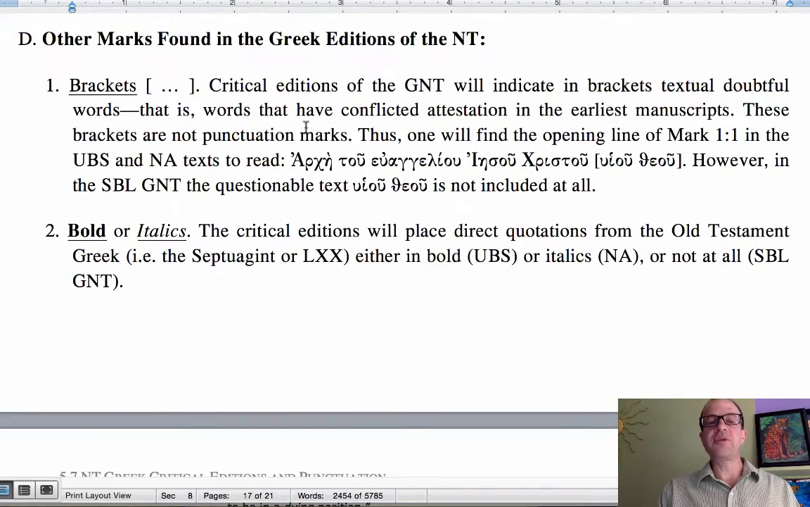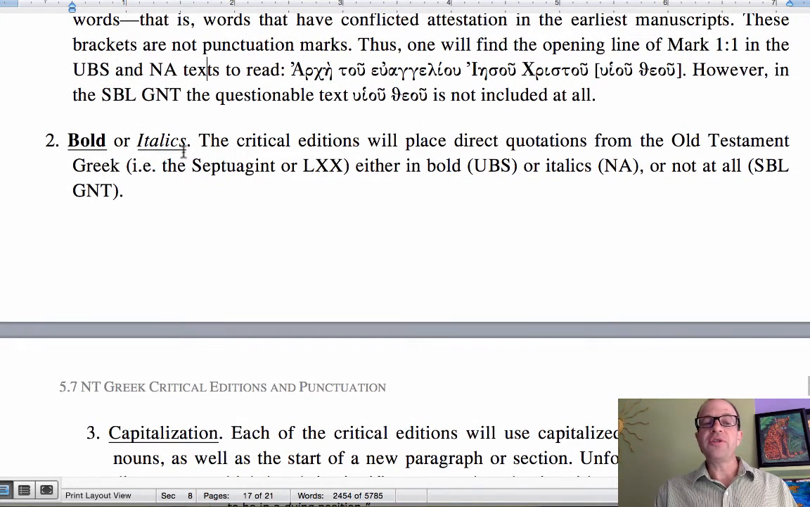Now, some other marks that you will see in the text include brackets. Brackets in a Greek critical edition will indicate some words or phrases or verses that are questionable. In other words, the manuscript tradition has variant readings that are difficult to decide upon in that case. The editors believe that the words there were probably a part of the original manuscript, but there's some doubt that remains. So that's what brackets will indicate inside the Greek text. You might also see bold or italics, and these will be used to indicate Old Testament quotations.